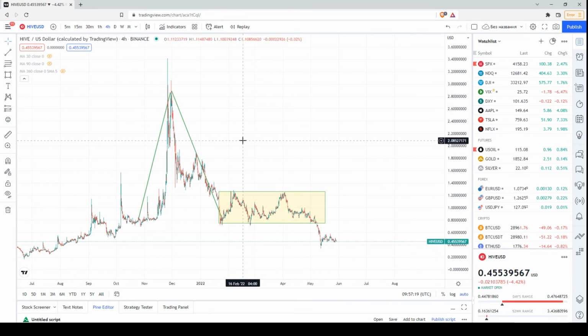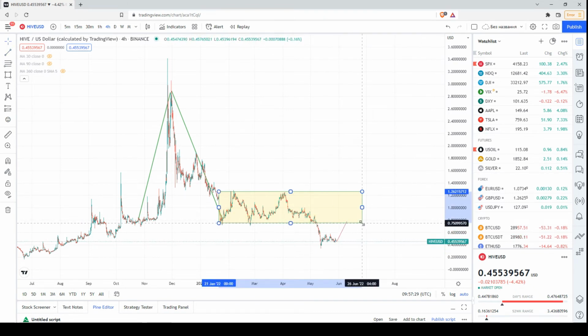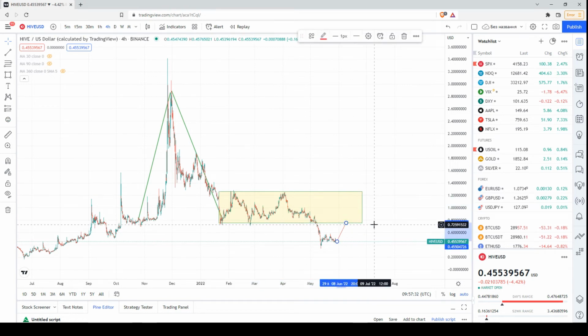However, if the price receives some kind of support and it rebounds, I won't be surprised if the price tries to enter the range again. So levels close to 70-75 cents are easily achievable if a rebound takes place.